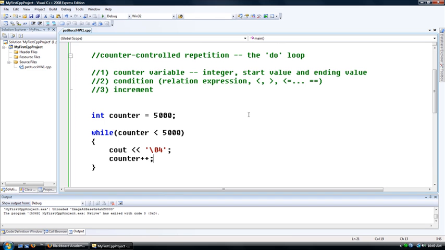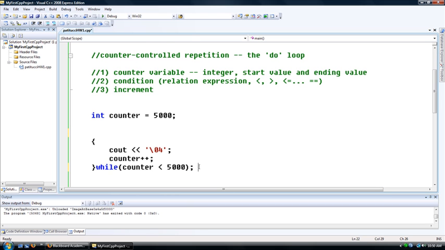So you may say, well, why would you do that in the first place? Well, you wouldn't, but watch what happens. If I do a little rearranging, I'm going to change my while loop to a do loop. Basically the expression goes at the bottom with a semicolon at the end.